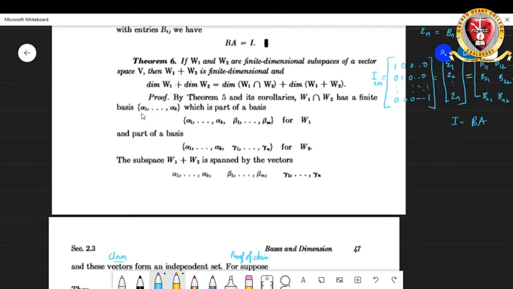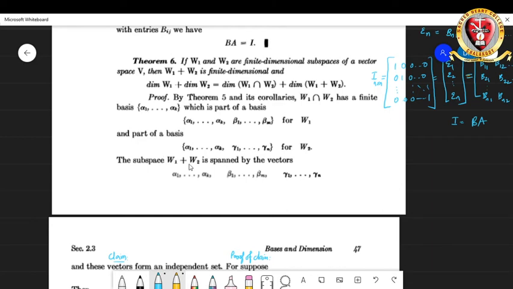And similarly, since W1 intersection W2 is a subspace of W2, this basis can be extended along with some other extra terms together such that the whole set here is a basis for W2.